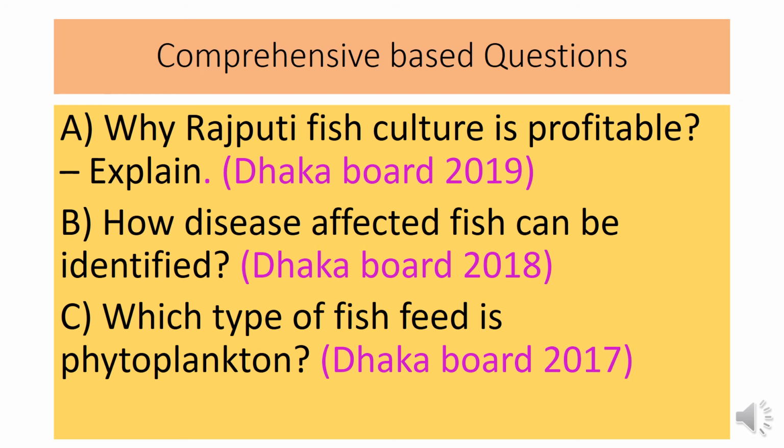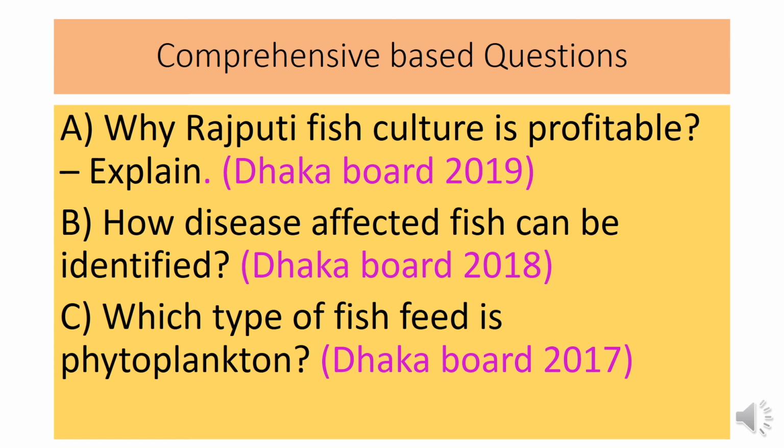That is the small and microscopic plant organism floating on the fresh water which acts as the natural food for fish is called plankton. The examples of phytoplankton are nostoc, diatom, volvox, anabaena, algae, etc. This plankton is produced naturally, that's why it is called natural feed of fish.